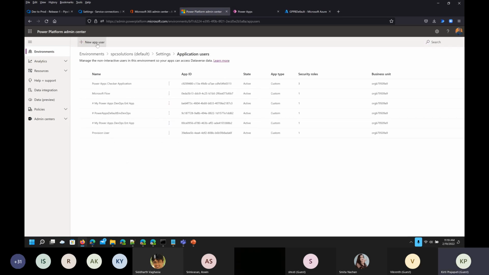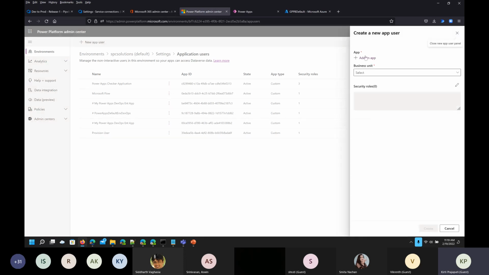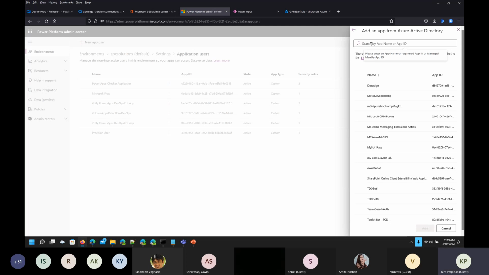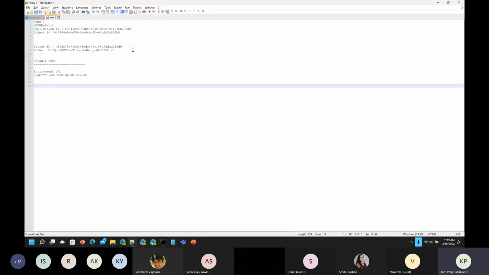So you can see on top of this, new app user, I'm just clicking on that, and from this screen, what type of user I want to add. So I have to select the app which I have created earlier. I'm just using that application ID, the enterprise application ID.